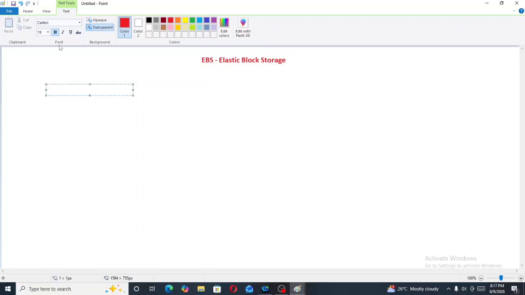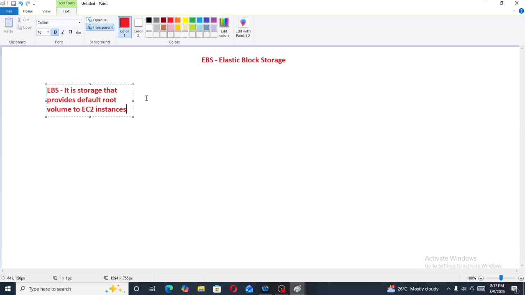Hello everyone. In the overview chapter of Elastic Block Storage topic, we learn about EBS. So what is the full form of EBS? Elastic Block Storage. What is the definition of EBS that we learned in our previous video? EBS is a storage that provides default root volume to EC2 instances.